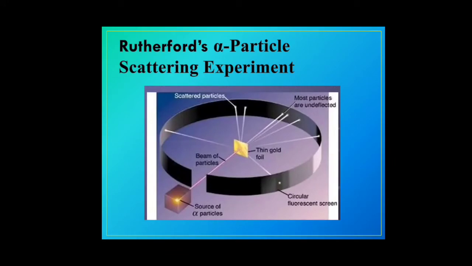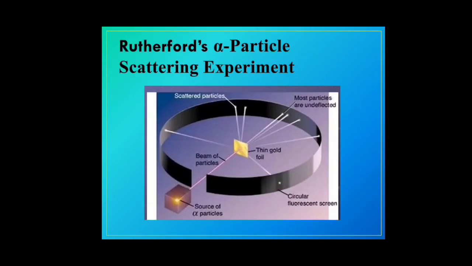Then Rutherford came up with his alpha particle scattering experiment. Through this experiment, a source of alpha particles was generated, and it was made to hit a thin gold foil. Some of these alpha particles went straight without any deflection, and some rays were deflected.